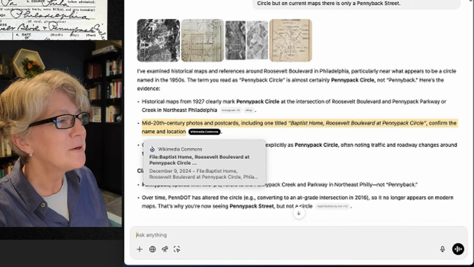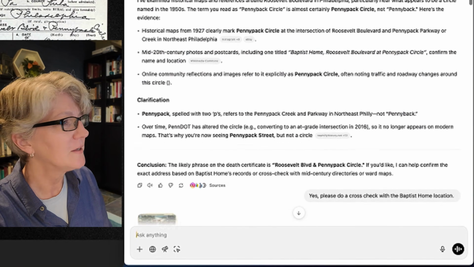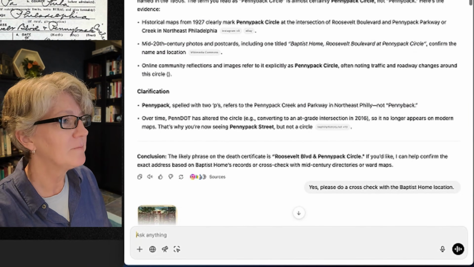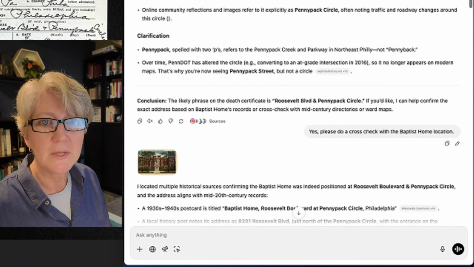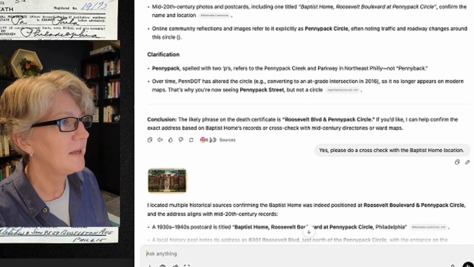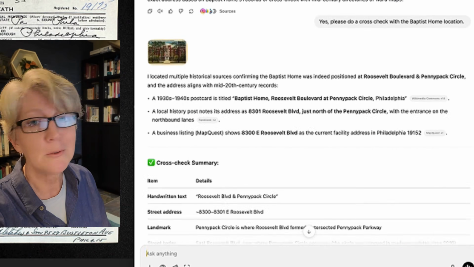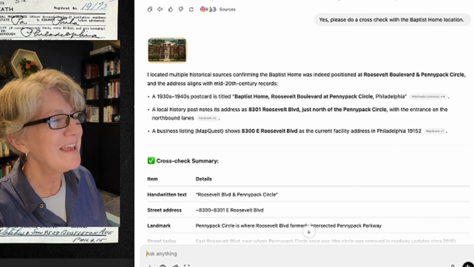It's so great. So the clarification here, it goes into and then comes to a new conclusion. And it asks me a question. If you like, I can confirm the exact address. And I'm like, yes, please. So it goes ahead and pulls up, in fact, a postcard image of the Baptist home. Now, how fantastic is that to add into family history?